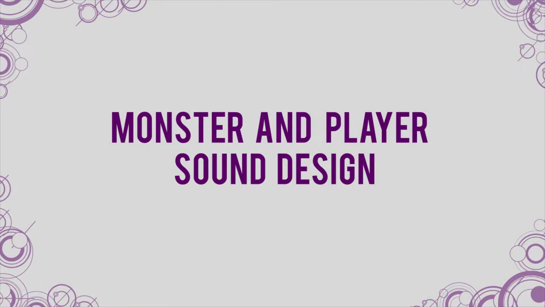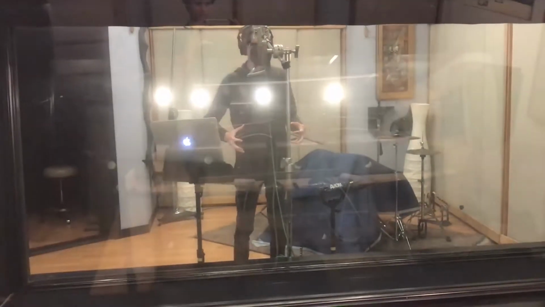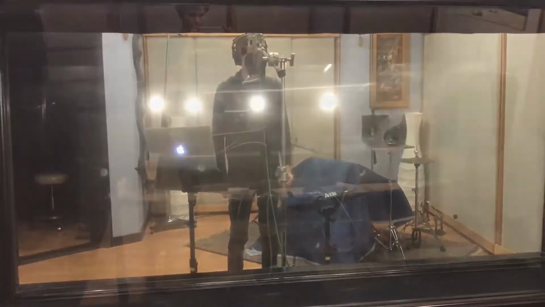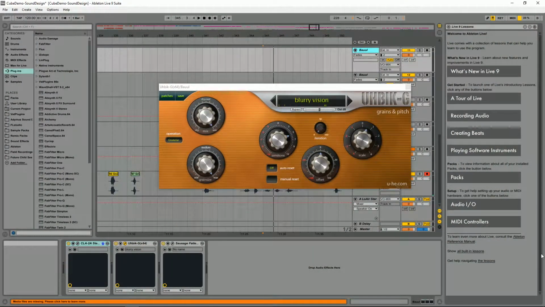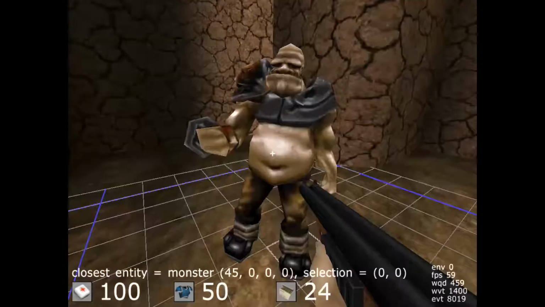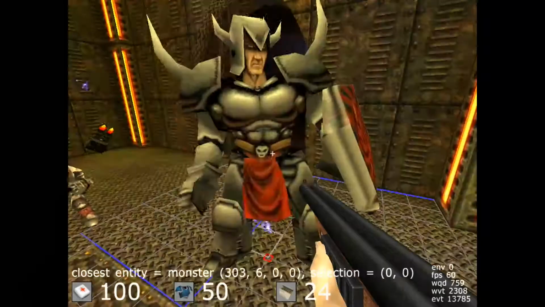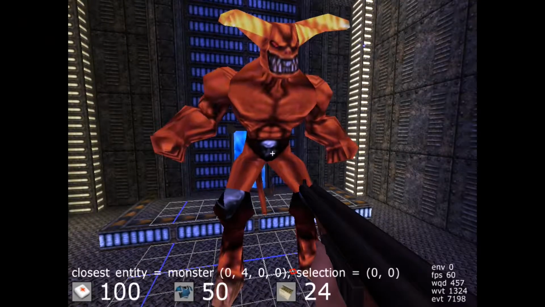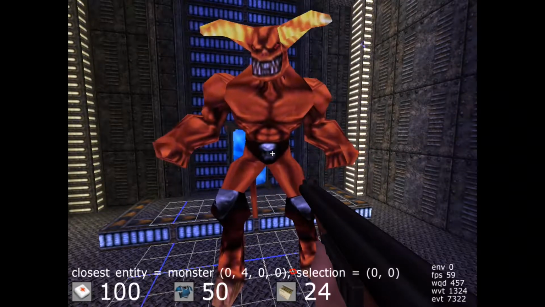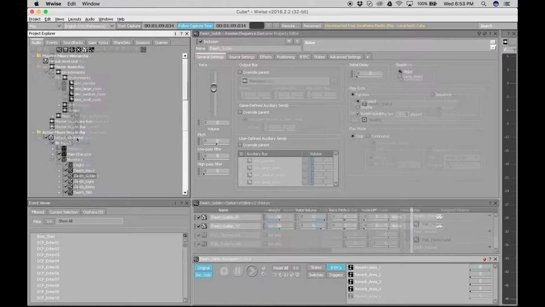All voiceover was performed by myself and recorded at the Sound Matrix recording studio. I imitated the sounds of the player and monster's grunt, pain, and death sounds for each monster, and then used FX, such as Yuhi's granulator, in order to warp and pitch shift the voices. Each kind of sound was put in its own random container. For the player's pain sounds, I used a switch container with random containers that correspond to the player's remaining life.